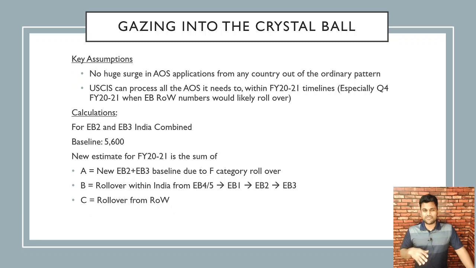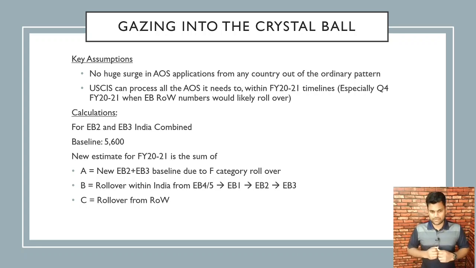Some of the key assumptions we are going to make going forward is there is no huge surge in AOS applications from any country out of the ordinary pattern, which is very highly unlikely, as we saw in the slides before. And I'm also assuming for now that USCIS can and will process all the adjustment of status it needs to within the FY 2021 timeline, especially in Q4 of FY 2021, when EB rest of the world numbers would likely roll over to India.